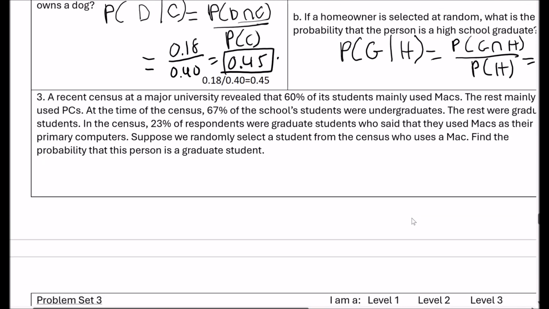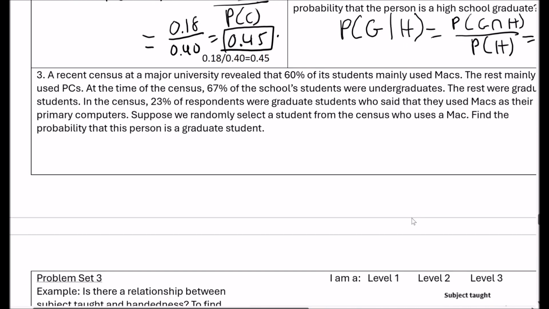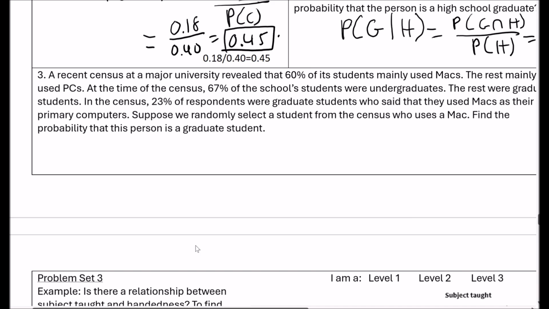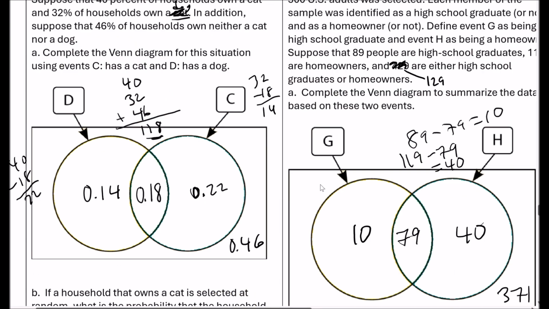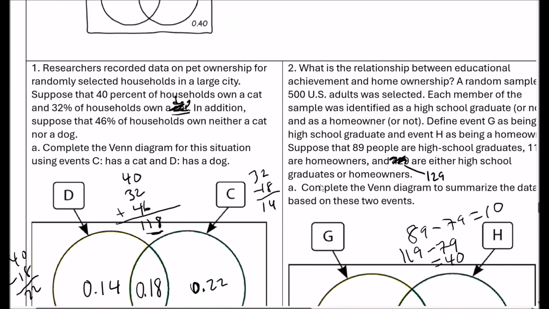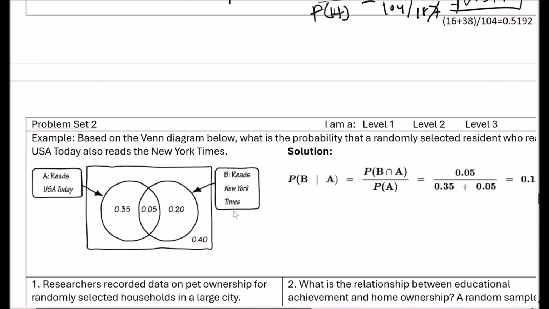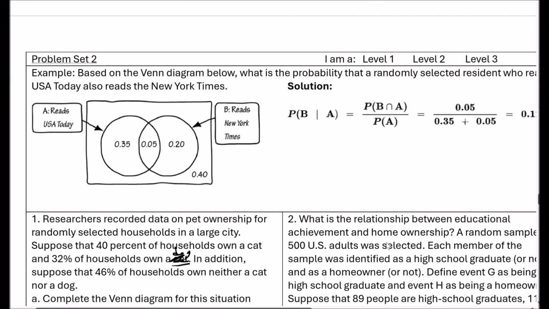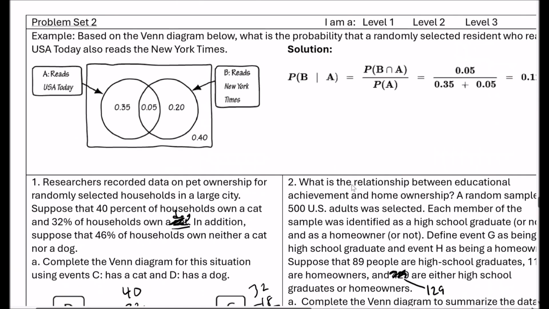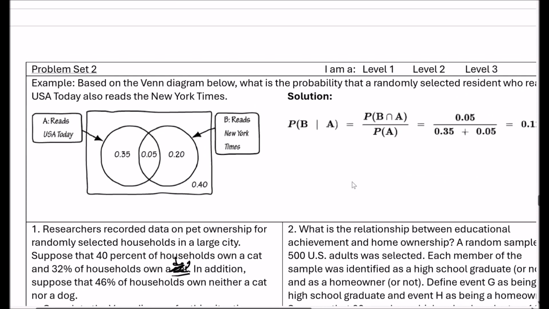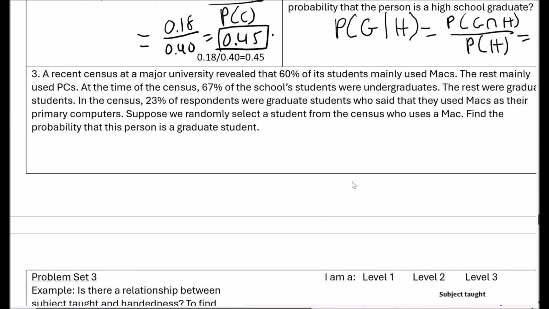All right, so number 3, a recent census at a major university revealed 60% of these students may use Macs. Okay, so this is what we had before. Now we don't have to necessarily use the Venn diagram, but it makes it easier. We can just use this rule, right? This formula.